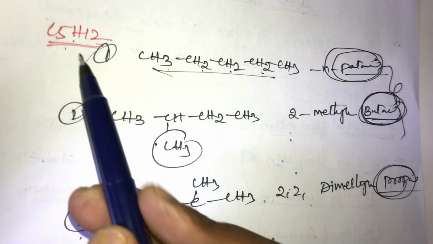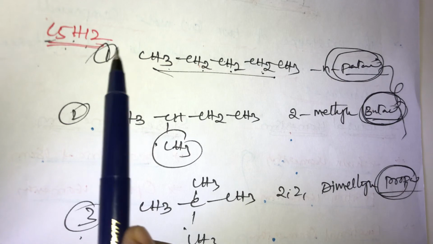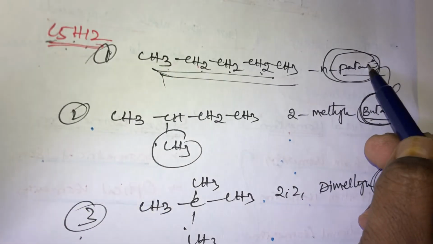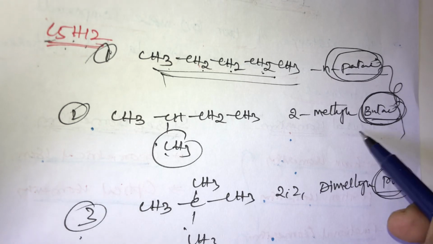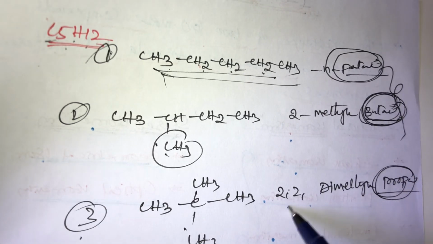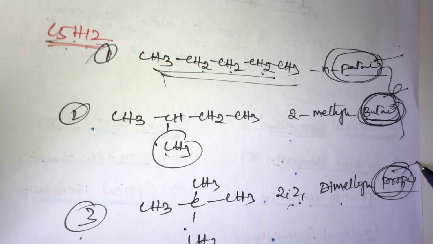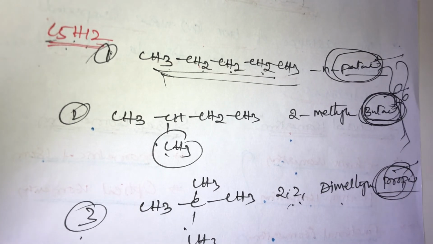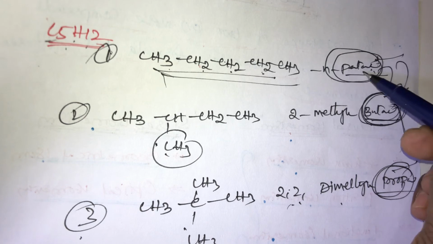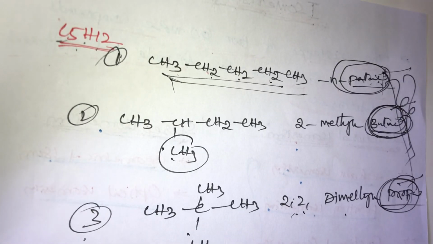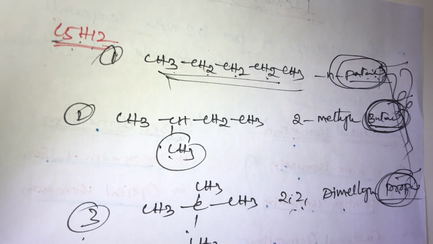The molecular formula C5H12 is the same, but the parent names pentane, butane, propane are different. So that's why it is called chain isomerism.